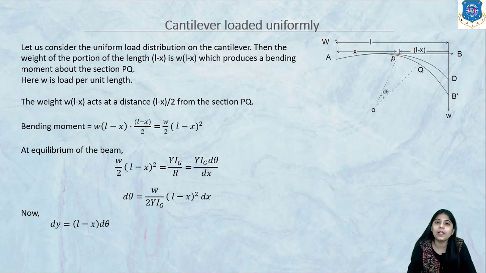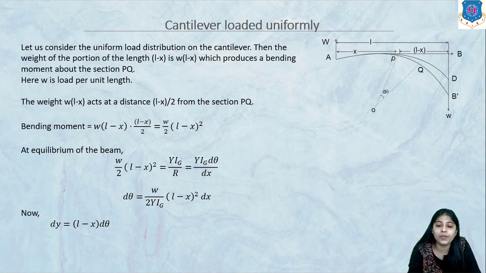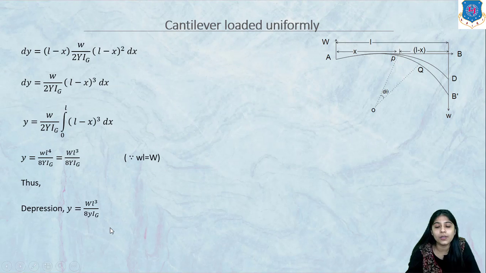If we substitute the value of d theta into this equation, the expression for dy will be L minus X into W upon 2 Y Ig into L minus X square dx. So we get W upon 2 Y Ig into L minus X cube dx. This is the expression for dy.